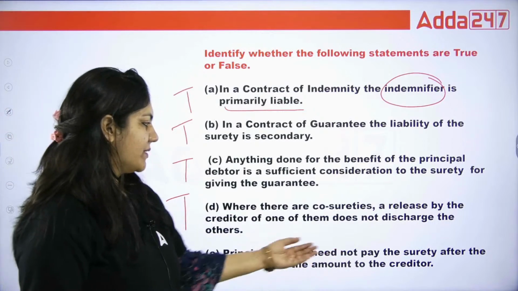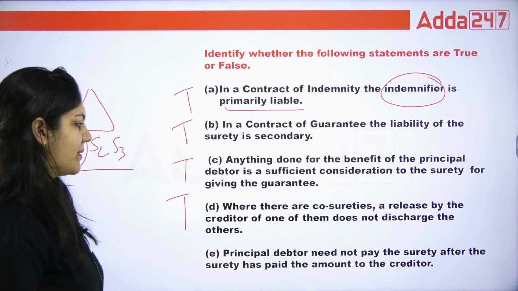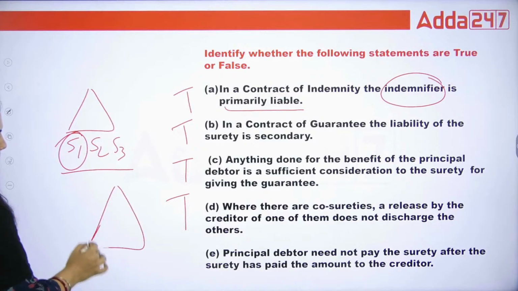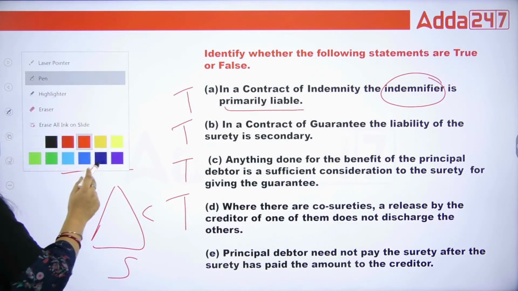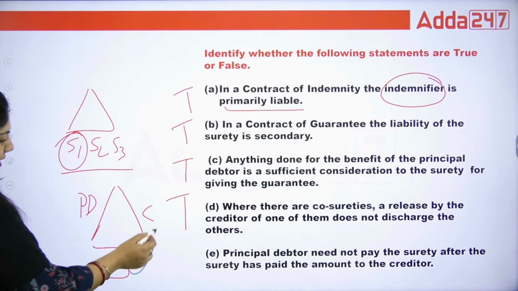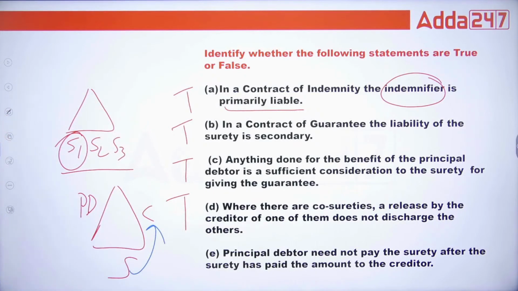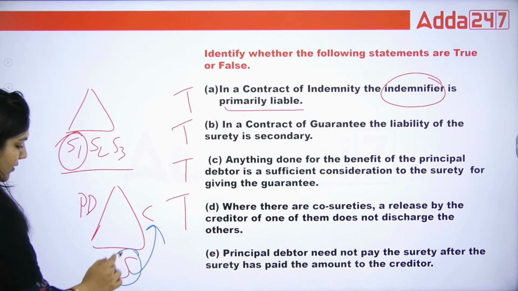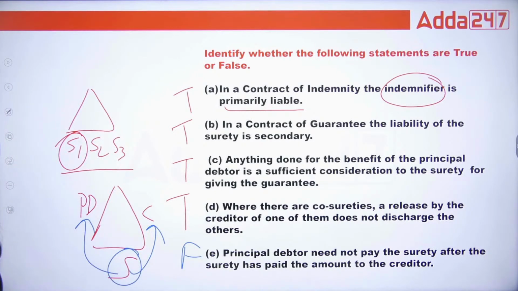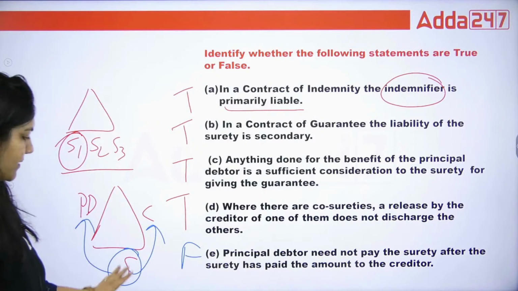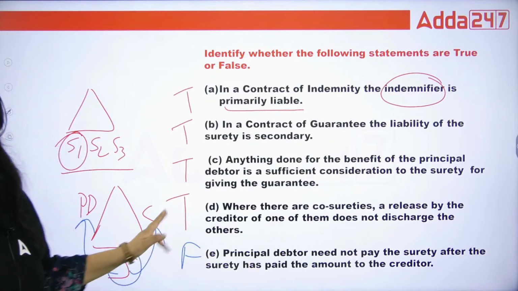Principal debtor need not pay the surety after the surety has paid the amount to the creditor. Why, class? Principal debtor, creditor, surety. In the given question it is written that if the surety has paid on behalf of the principal debtor, the surety will not demand money from the principal. This is absolutely false. This is a false statement, because it is a right of the surety to demand the money from the principal debtor.